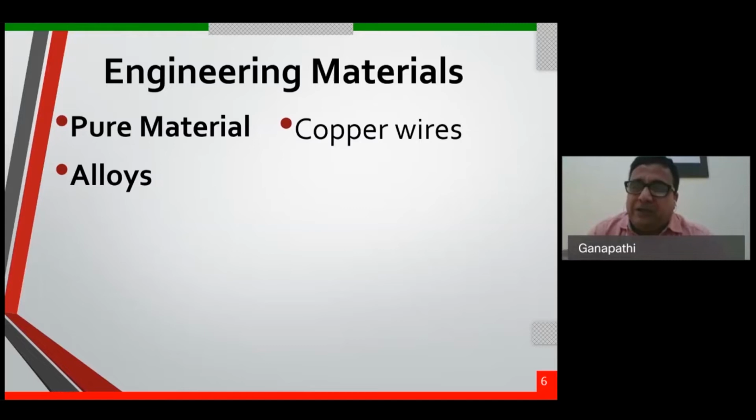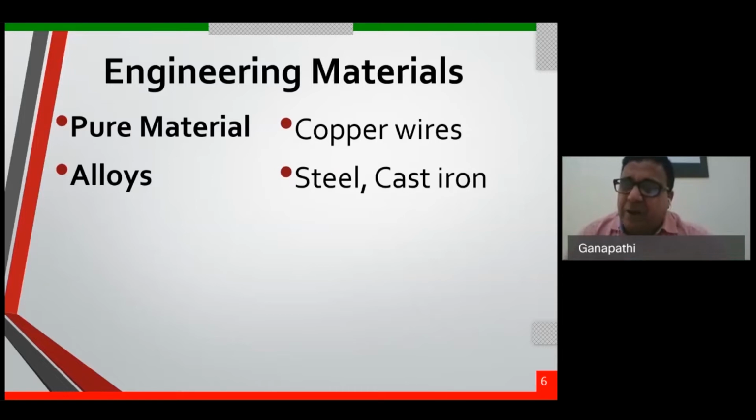All pure materials, including iron, are very soft in nature. To bring in strength, we add an alloying element to it, and we call it an alloy. That means if you add zinc to copper, strength will increase, and we call it a brass alloy. If you add carbon to pure iron, we call it steel or cast iron. Alloys are meant to increase the strength of the particular material. This is called solid solution strengthening. By adding an alloying element, we increase the strength of the material. Many examples: steel, cast iron, brass, bronze, many aluminium alloys, many titanium alloys, and all those things.